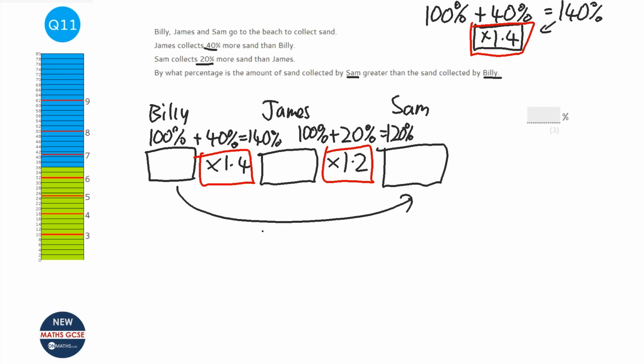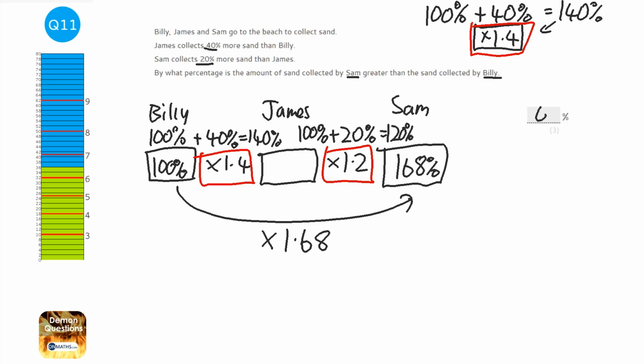Like so. The answer to that is 1.68. Now that's as a decimal. If I convert that back into a percentage, that means Sam, if Billy has 100%, that means Sam has 168%. So therefore, Sam has 68% more than Billy.